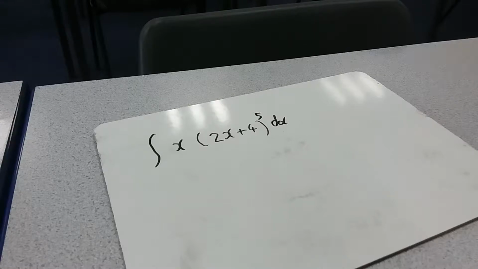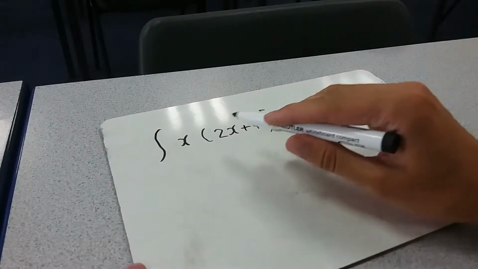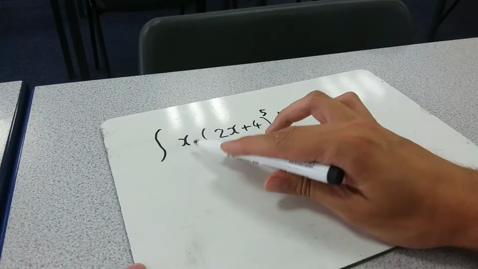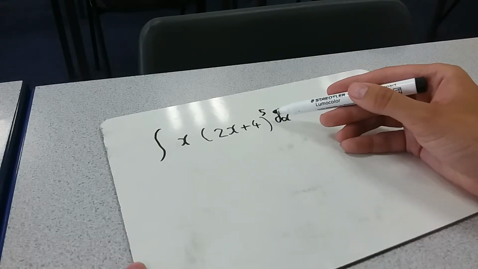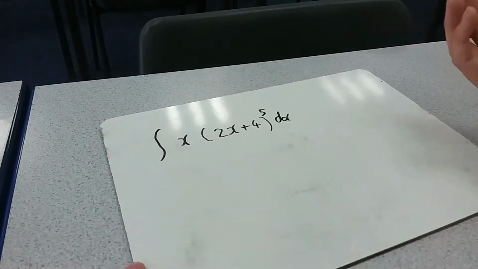I want to look at a more complicated type of integration by substitution. So here's something which we've got some function inside here and we've got some function outside. This is the more complicated thing. Now again, we could expand this out using binomial expansion and then times by the x, but it's a lot of work.